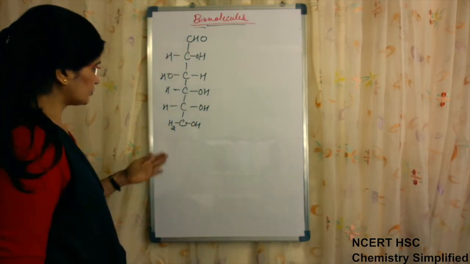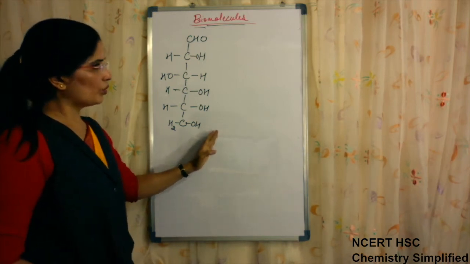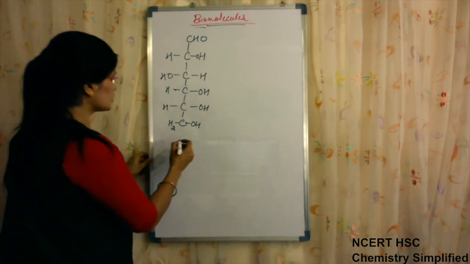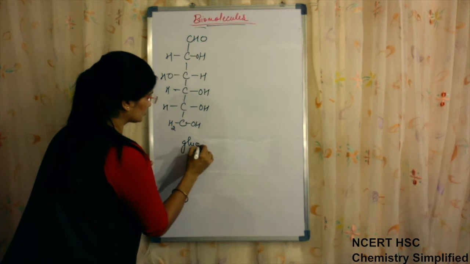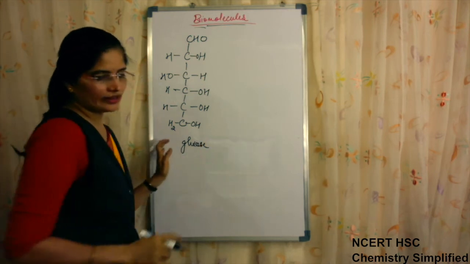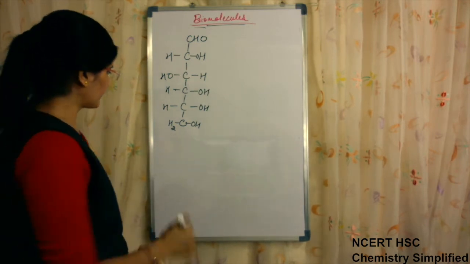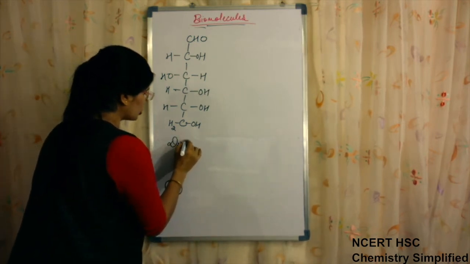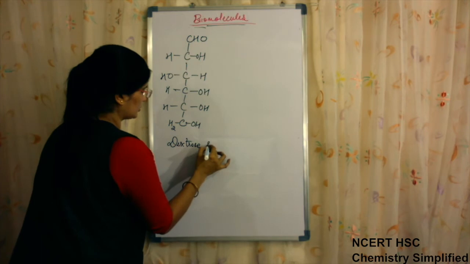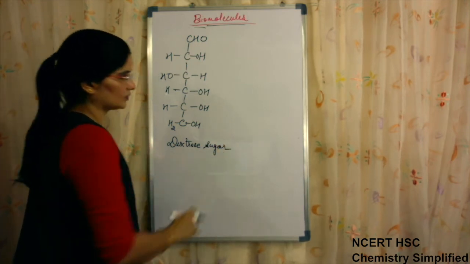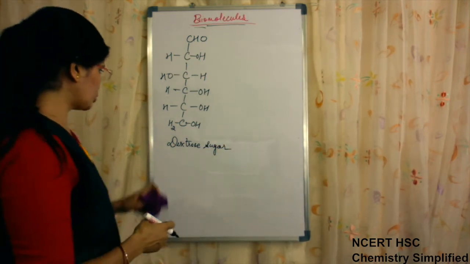Now, more accurately, if we want to say, this is the structure for glucose. More accurately, I will be saying that glucose is a dextrose sugar. Okay, dextrose sugar.